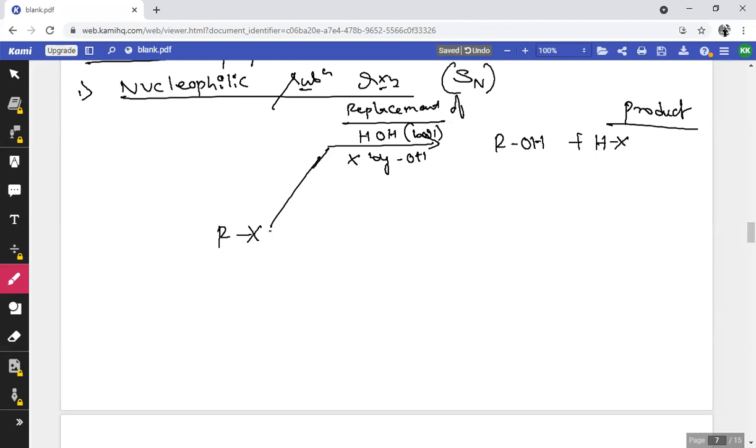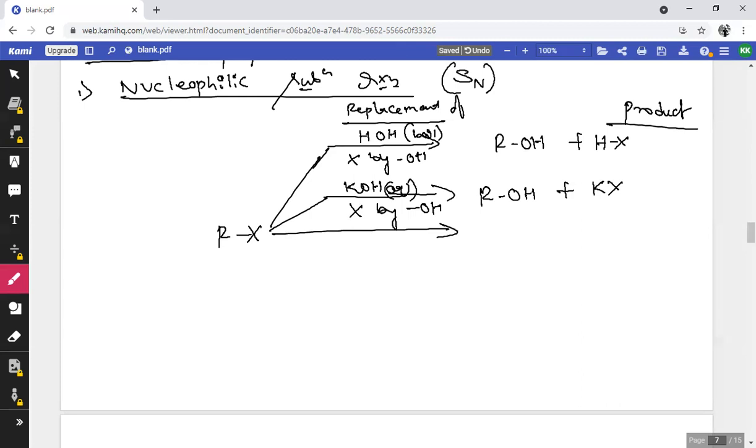Then the same alkyl halide on treating with KOH, potassium hydroxide, aqueous medium, a replacement of halogen group by OH group takes place again, which is going to form alcohol with the liberation of potassium halide.